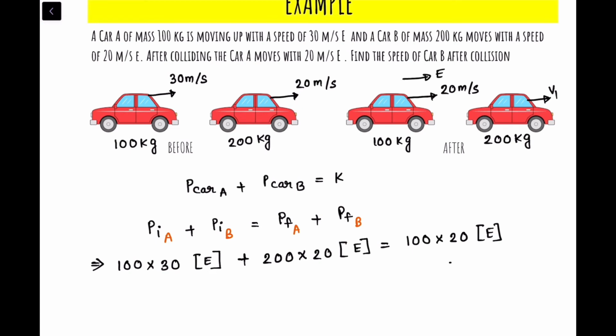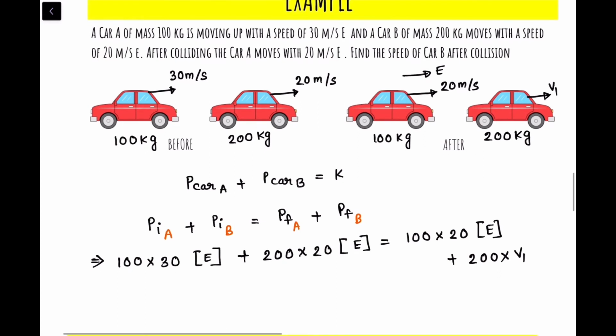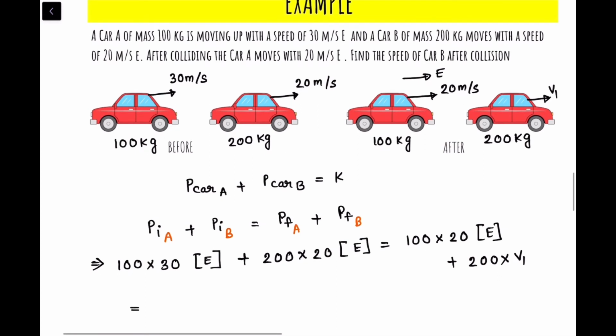What is the final momentum of car B? So mass is 200 and we don't know the velocity, so v1. If we don't know the velocity, we will not write the direction also. We'll just solve it this way. If I solve this, we'll get 200 times v1 equal to 3000 plus 4000 minus 2000. That means 5000 east, right?